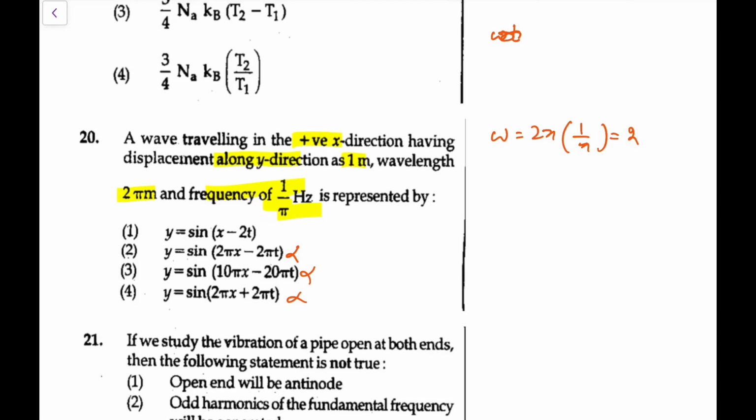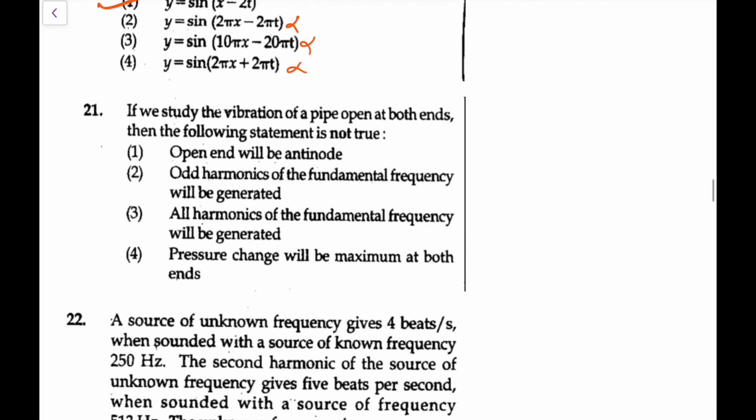Displacement 1, that is okay, and wavelength, so k would be 2 pi by lambda, so 2 pi by 2 pi, that is equal to 1, so the x coefficient would be 1. So the first option is the most appropriate one, that is the only appropriate one.